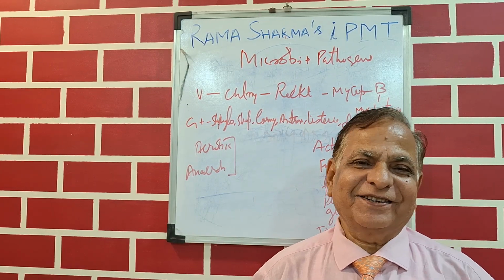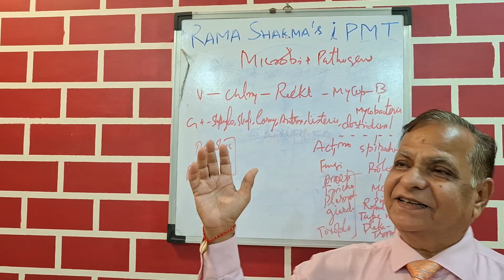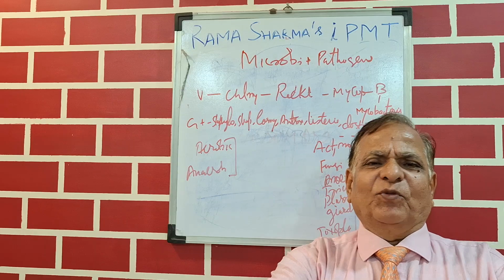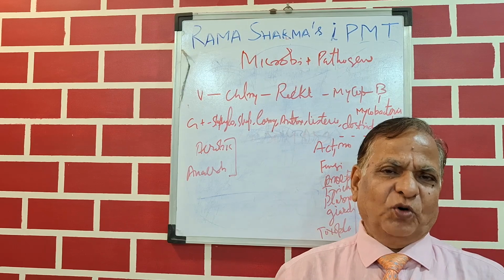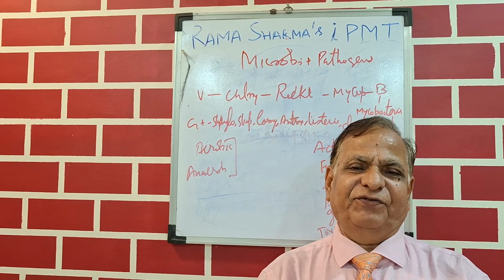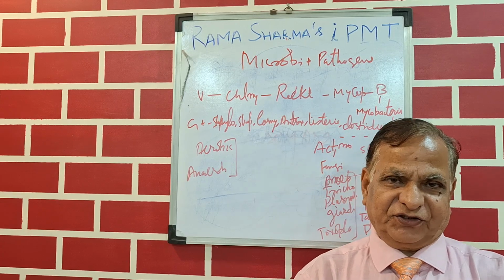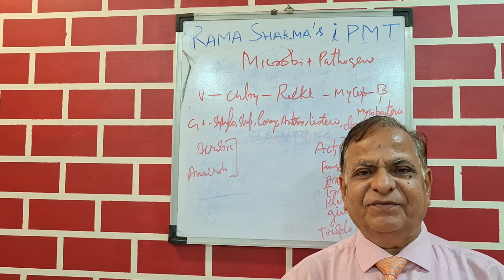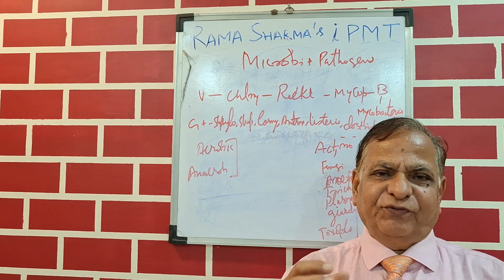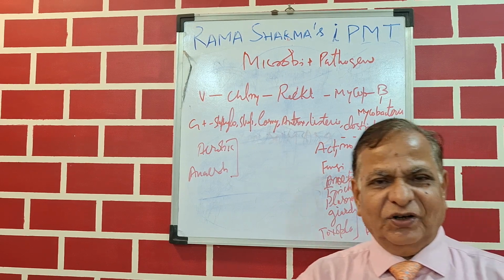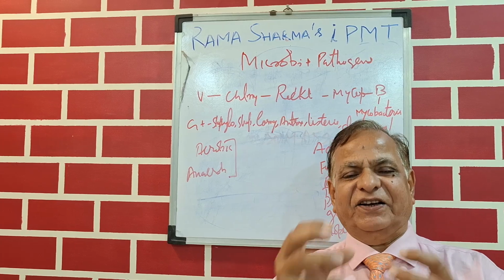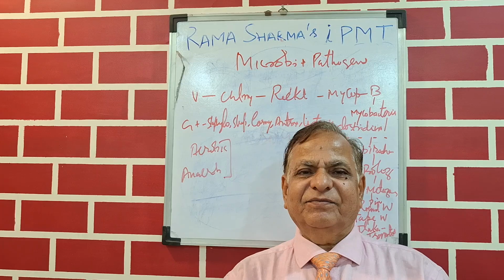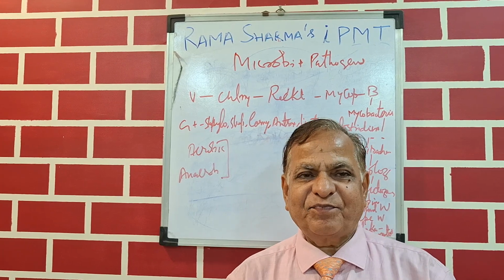Today is a very favorite and very useful subject for most of you, that is microbiology and different pathogens. Most medical reps are promoting some anti-infectives, some drug to treat infections, and infections are due to different organisms. The word for disease or infection is patho. Patho means infection or disease. So disease causing organisms, we call them pathogens.